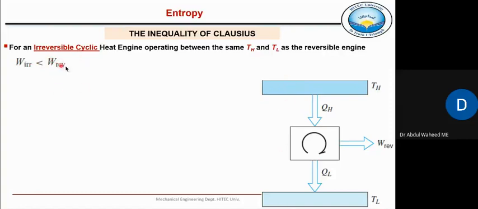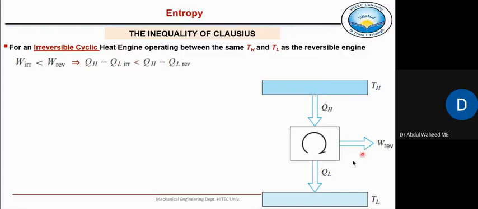So hopefully this is clear. Same TH, same TL, but now this heat engine is not reversible. It is irreversible. Then the work output of the irreversible heat engine will always be less than the work output of a reversible heat engine. This is reversible, but if it is irreversible, then the work output will drop for the same QH and for the same TH. In other words, we also know that we can represent this work transfer as QH minus QL. Right?